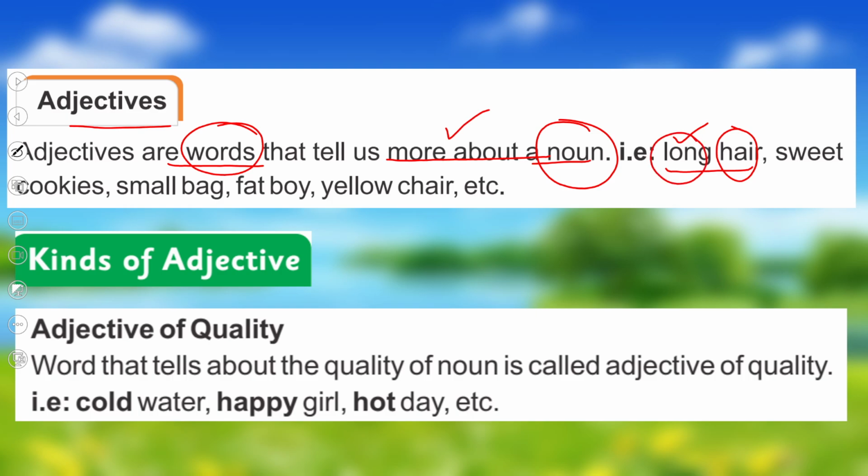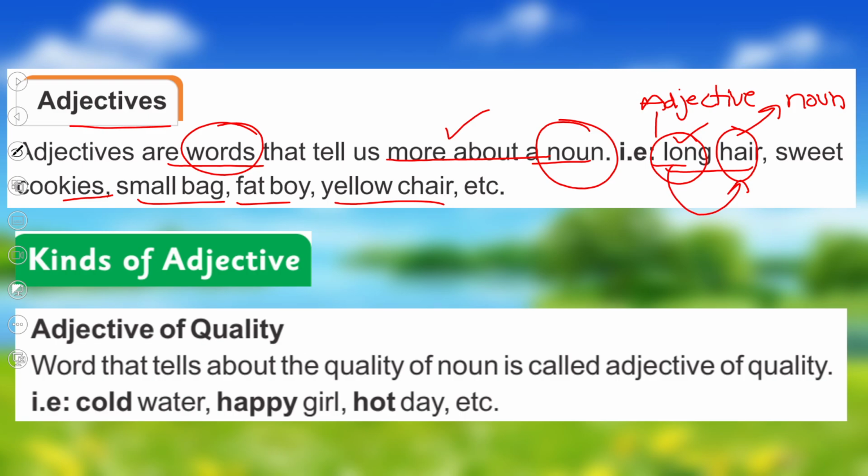Long is the adjective. Here is our noun, so this word long is describing our noun hair. Similarly, we have words like sweet cookies, small bag, fat boy, yellow chair.